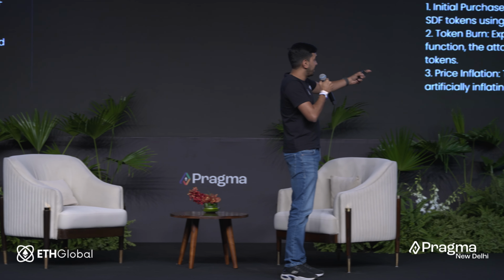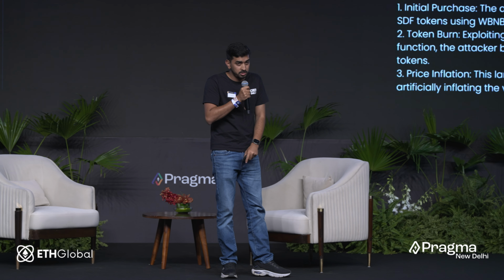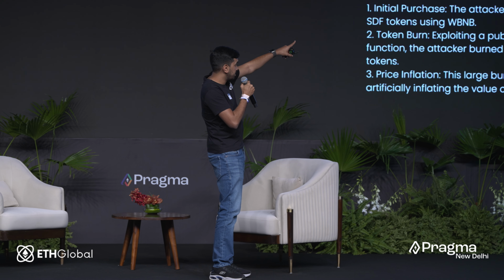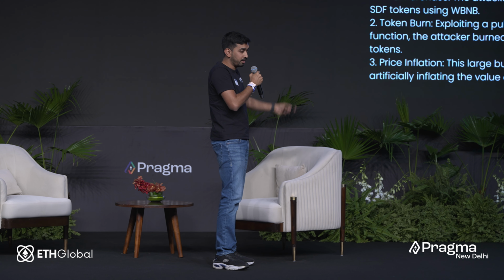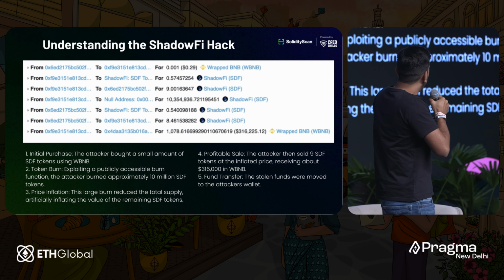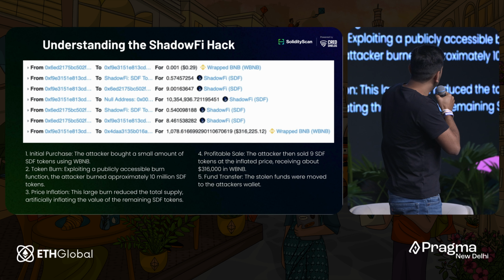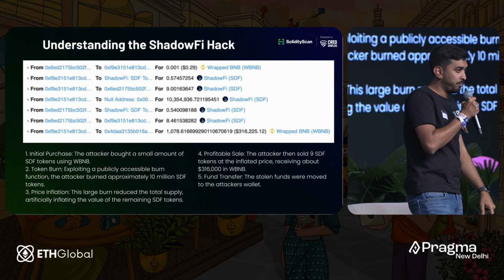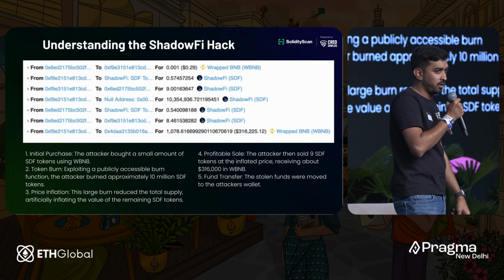Second step, the hacker tried to buy some SDF tokens, which is the ShadowFi tokens. I think the first was a test transaction, and then the hacker bought like 9 ShadowFi tokens. Now, the interesting part is the fourth transaction. Anyone can guess what happened there. Like, by looking at the transaction, anyone can guess what happened there.